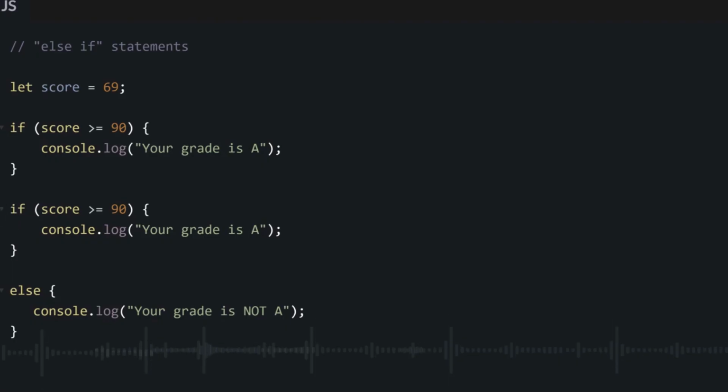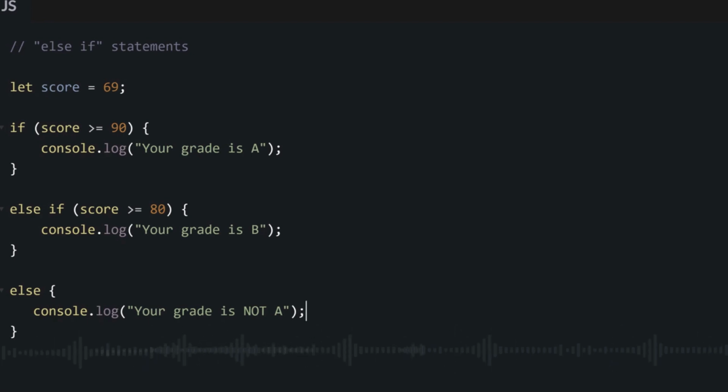So after our first if, we go write else if the score is greater than or equal to 80, console.log your grade is B. So within this one, it go first check if the score na at least 90. If you see that the score no be at least 90, you will come go to the second else if to check if it be at least 80 or more.